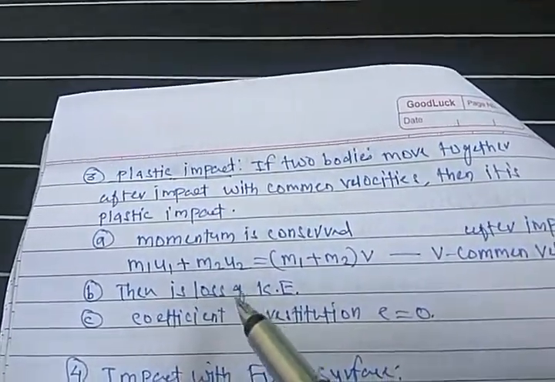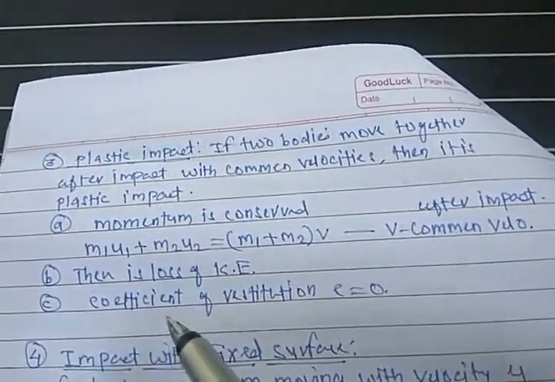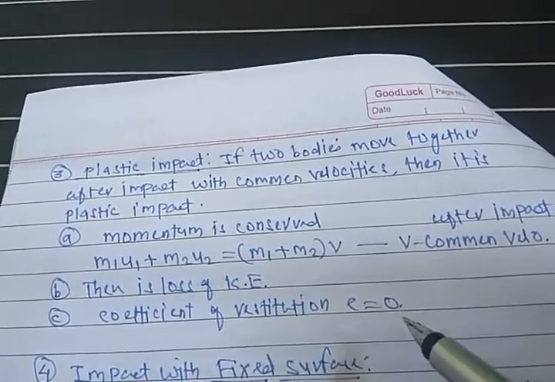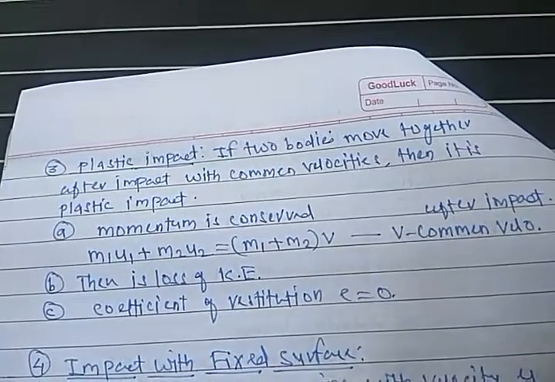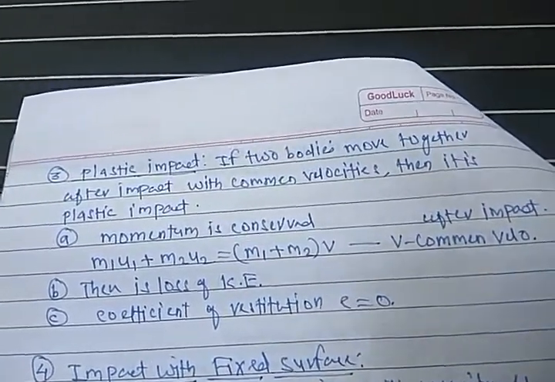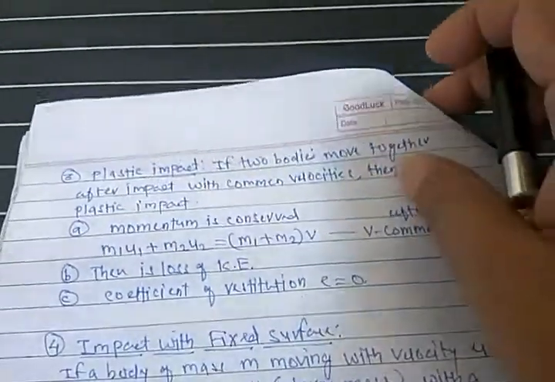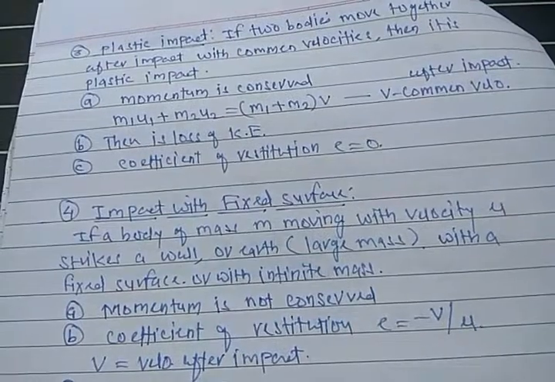Then there is a much larger loss of kinetic energy. And coefficient of restitution e is equal to 0. So e is equal to 0 here. In the earlier case it was between 0 and 1. In the perfectly elastic impact it was 1. Here e is 0 because obviously V2 minus V1 is 0.